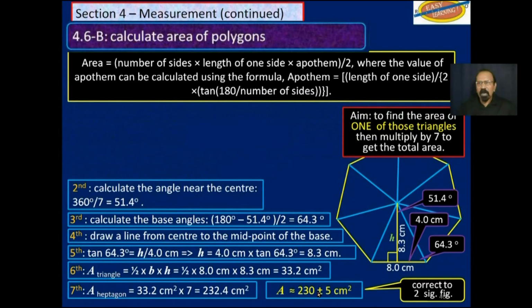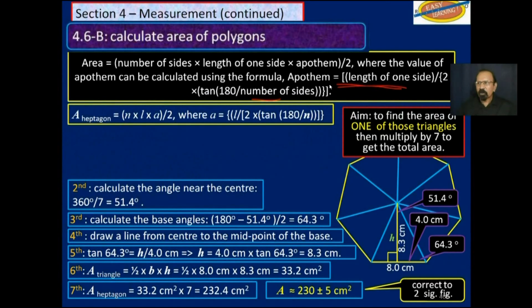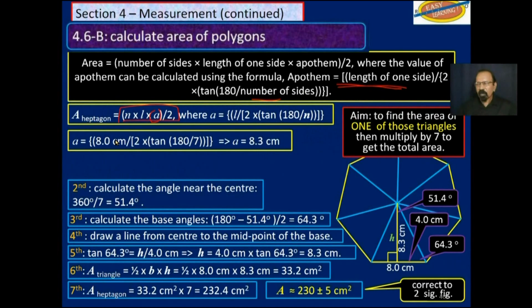Let's go back now and do it this way. So this is the formula we are using, but we now have to find A and substitute it in that. So let's find A. A is equal to length of one side, divided by 2 times tan 180 always, divided by the number of sides, which is 7, and you work that out and you get the apotem. The vertical height is 8.3 centimeters.